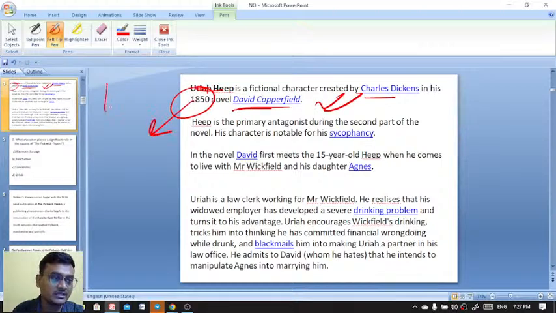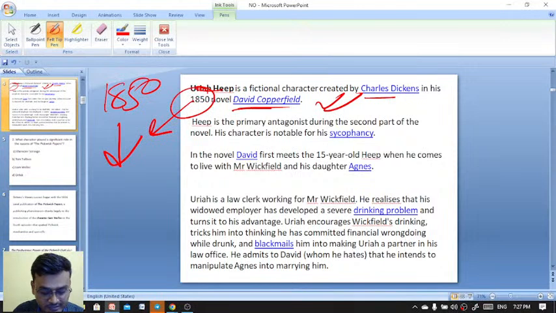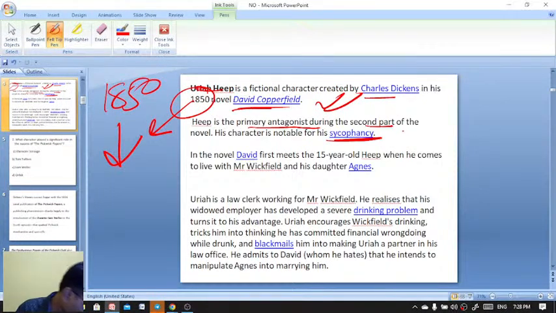Why is 1850 important? Will you please tell me why 1850 is important? Do you remember this? Write down in the comment box. Here Uriah Heep is the primary antagonist during the secondary part of the novel. His character is notable for his sycophancy. What is sycophancy? Any idea? Sycophancy is insincere flattery. You'll find some friend of yours who always flatters to take advantage of the teachers.